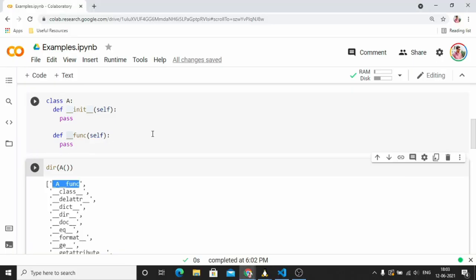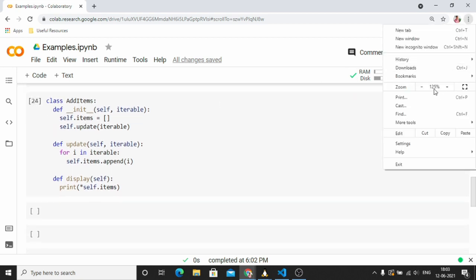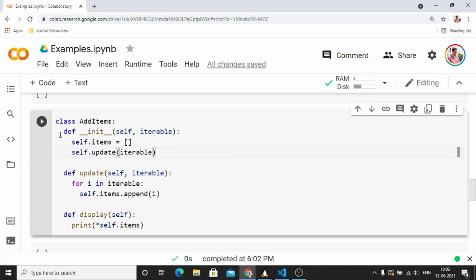So I have created one example. I hope you can see it. We have created one class named add items, and in the initializer of the class we are passing an iterable, and we are also declaring a list inside the initializer and calling an update function, passing the iterable. And what is the update function doing? The update function is adding the items to this list. So this is the whole class. It adds items to the list, and in the display function we are displaying the items.